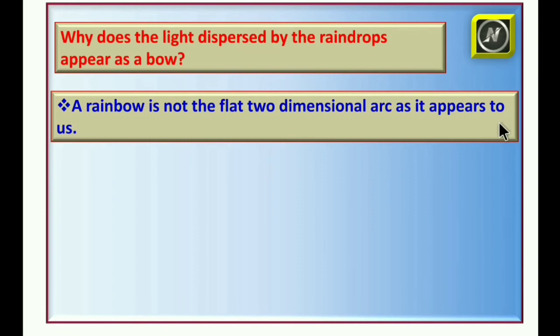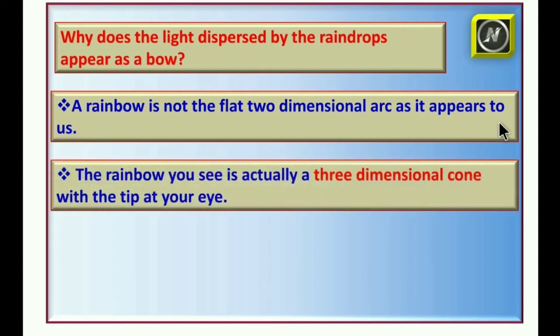The rainbow you see is actually a three-dimensional cone with the tip at your eye.